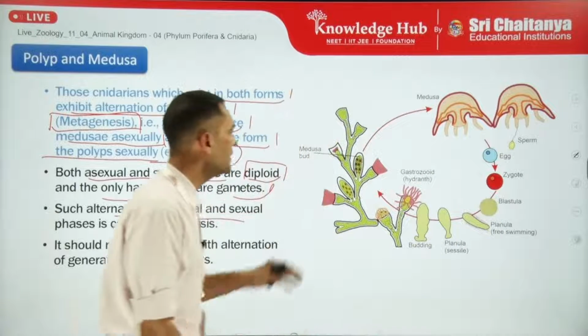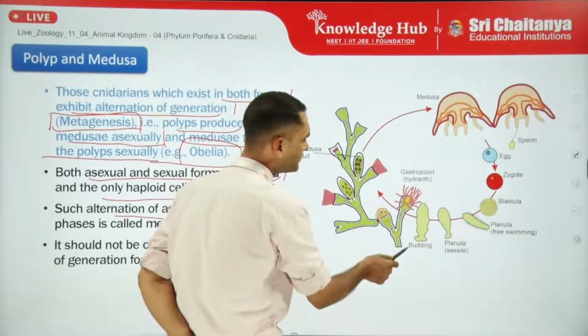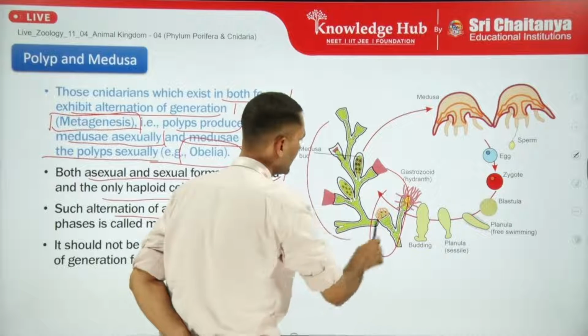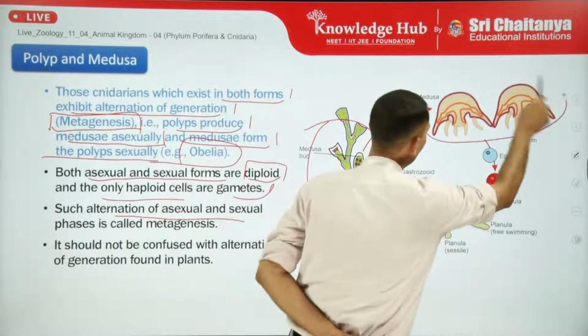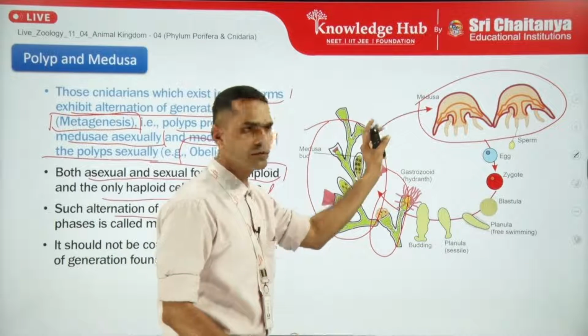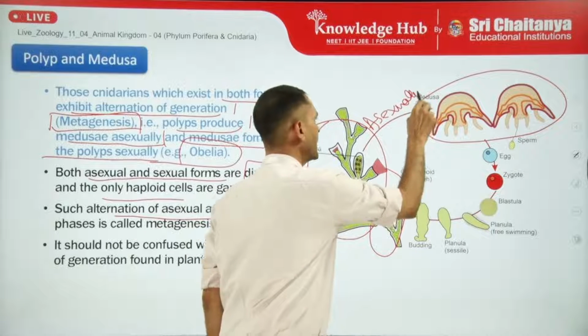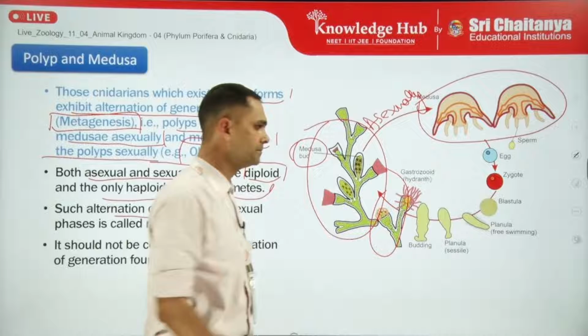So let us see what is the main thing happening in this form. So this is the polyp form, right, this one. These are the polyp form and this is the Medusa form. So what happens, the polyp gives rise to Medusa asexually. Here we can see the budding form, Medusa bud.